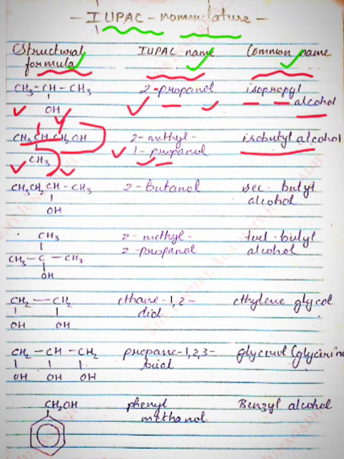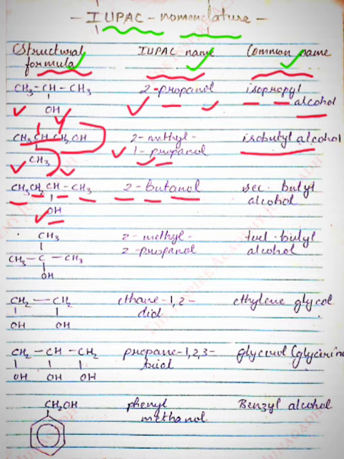Next one, CH3, CH2, CHOH, CH3. There are 4 carbons in total, so the prefix will be but, and there is a hydroxyl group at the second carbon, so it will be 2, and for alcohol we write anol, so butanol.